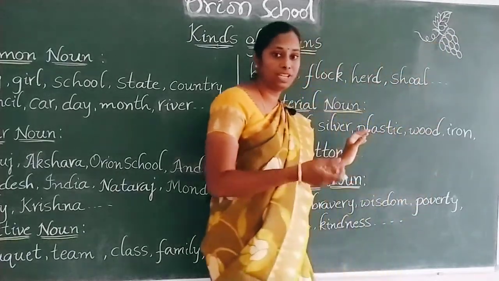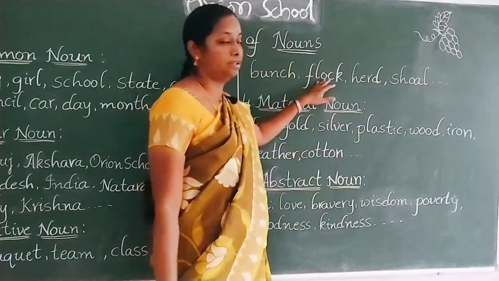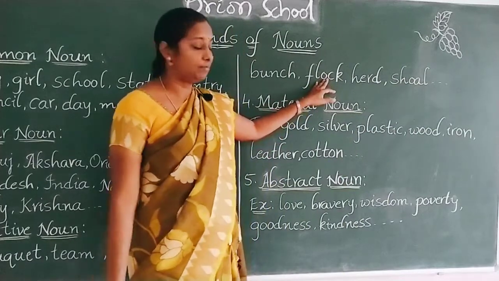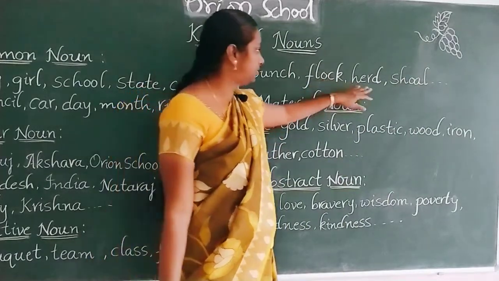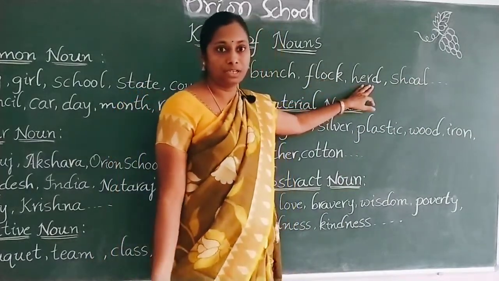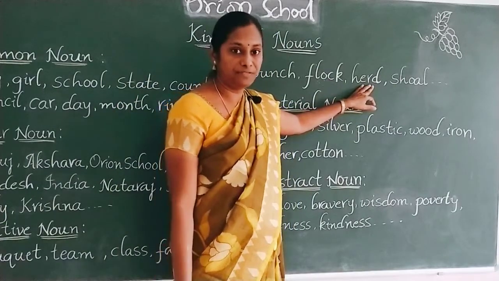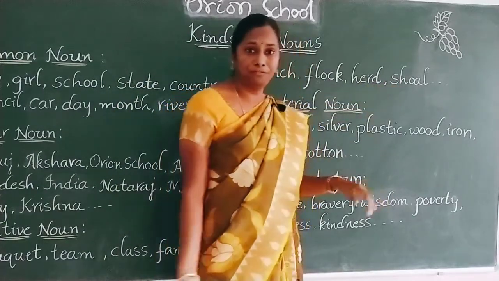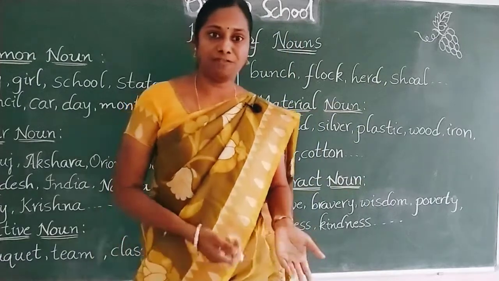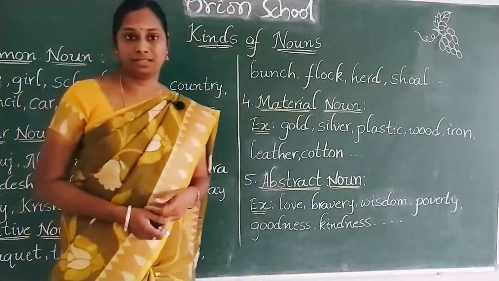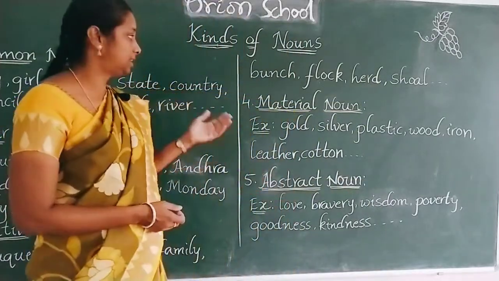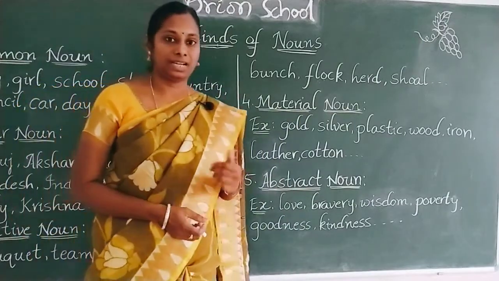A bunch of keys. Next one, flock. Flock of birds. Flock of sheep. Next, herd. Herd of cows, buffaloes. Herd of elephants. Next one, shoal of fish. Library of books. Pride of lions. Swarm of bees. All these are some of the examples for collective nouns.